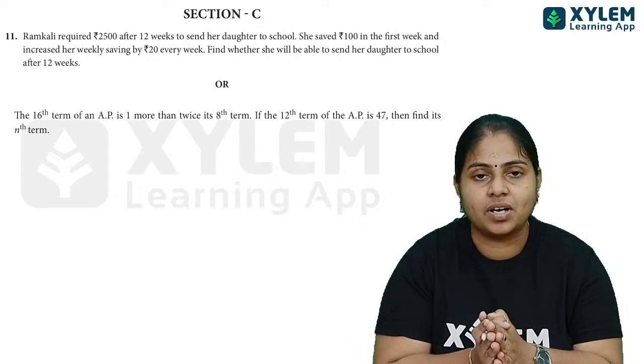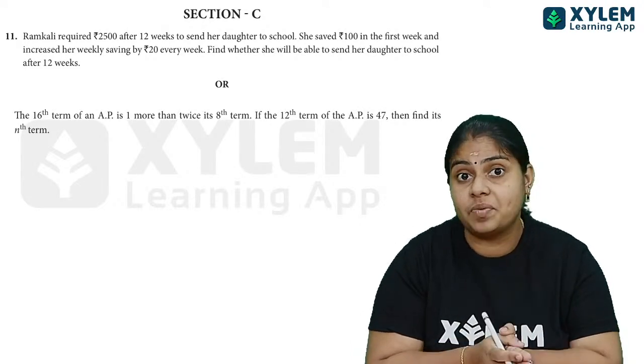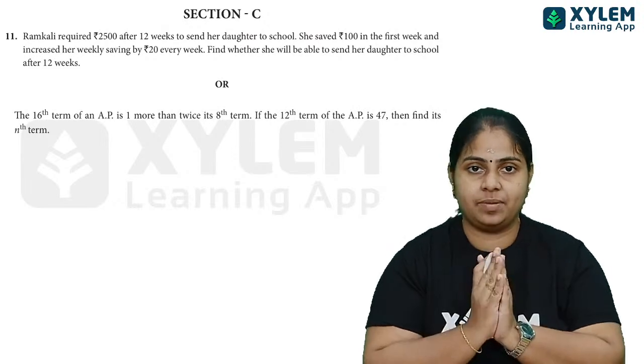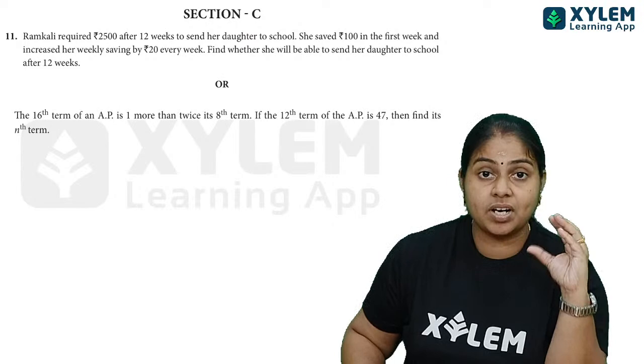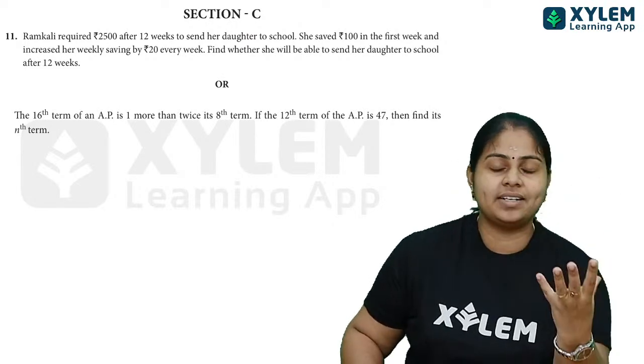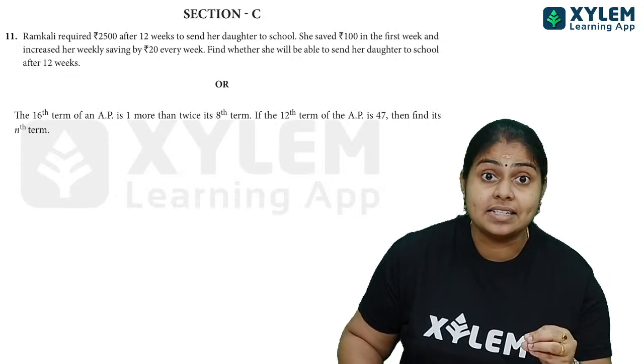Actually, it is given that these values are in the form of AP, arithmetic progression, alle. So after reading that question, you should understand that it is in the form of AP.